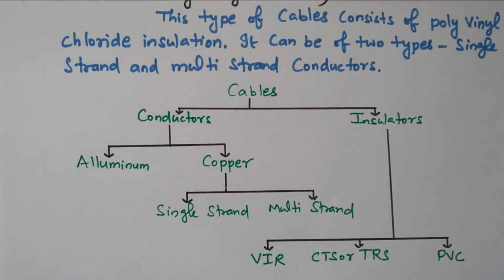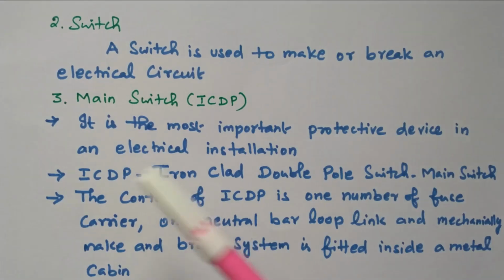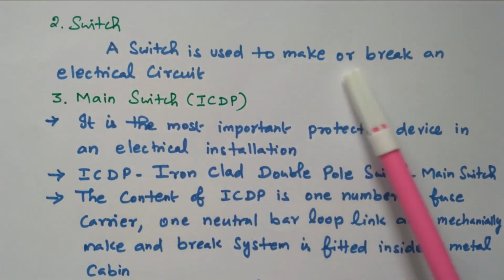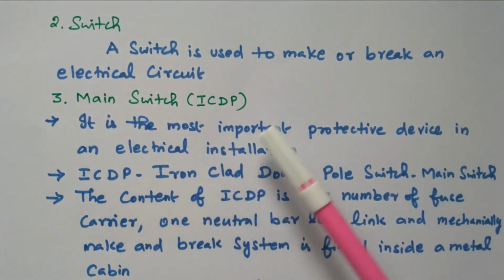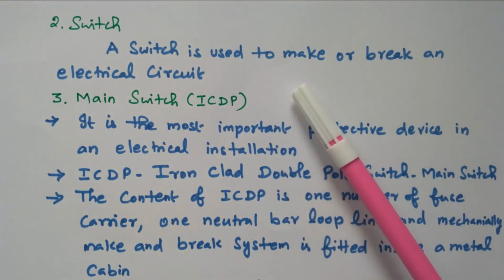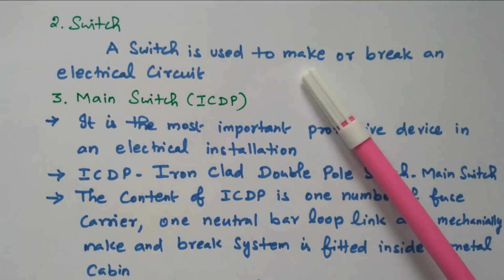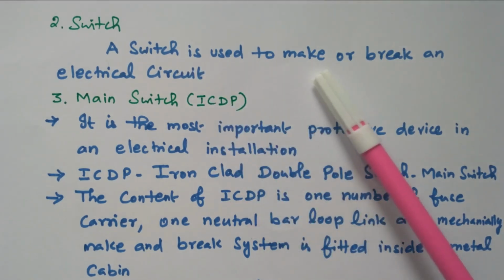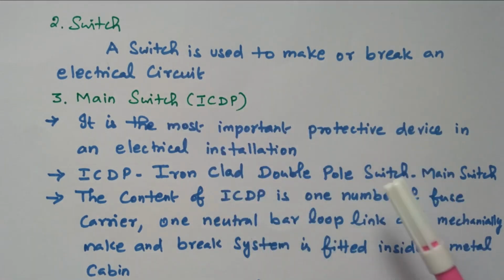Now we'll go to the second accessory. The second one is the switch. The switch is used to make or break an electrical current. It is used to connect or disconnect the supply to any equipment, any apparatus. We are using the switches so that they make or break the electrical circuit.